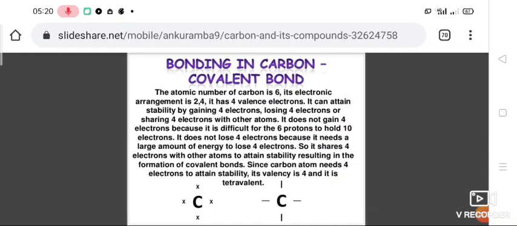So, the carbon atom cannot form an ionic bond. Rather, it can share its valence electrons with another carbon atom or an atom of a nonmetal to form a covalent bond. The carbon atom can form a maximum of 4 single covalent bonds.